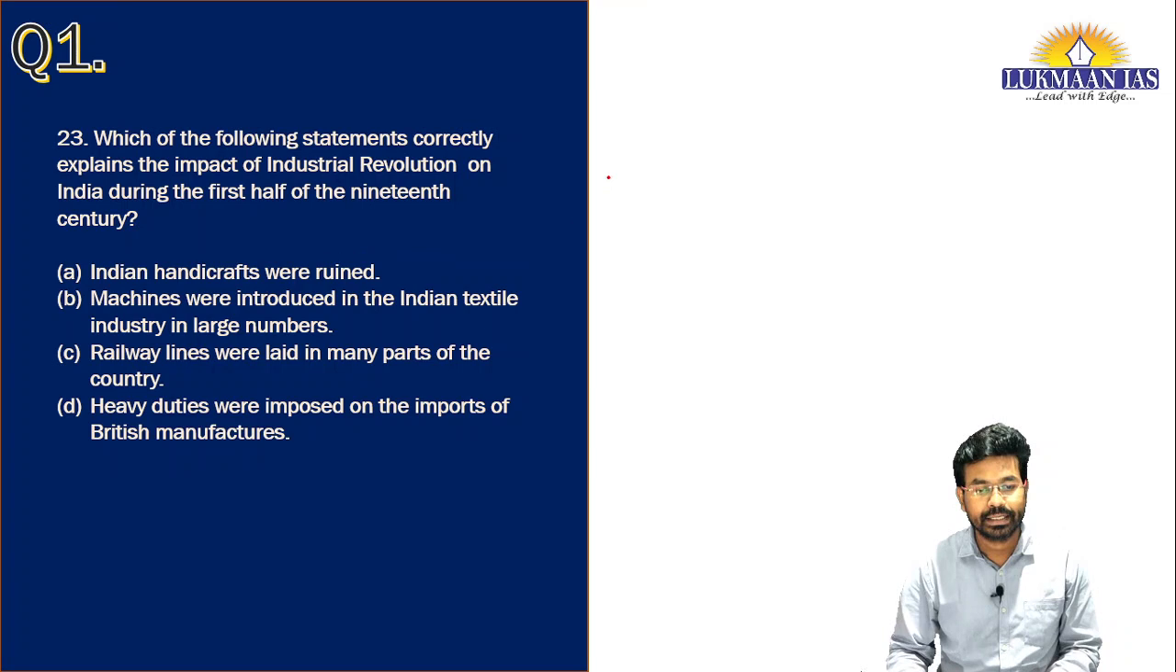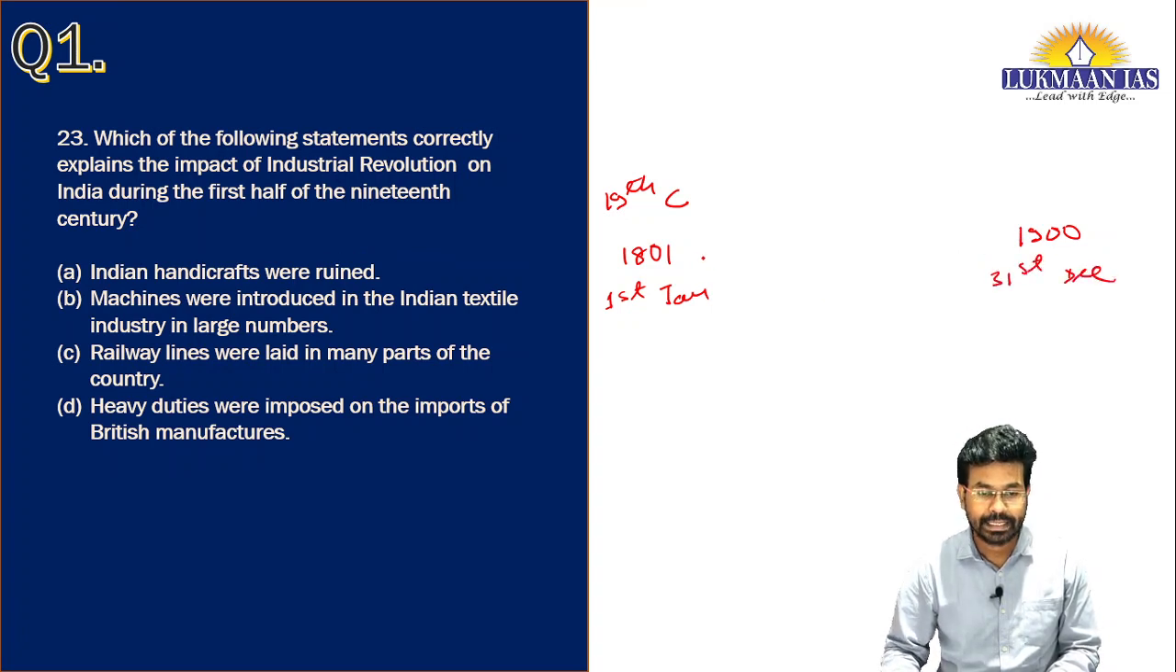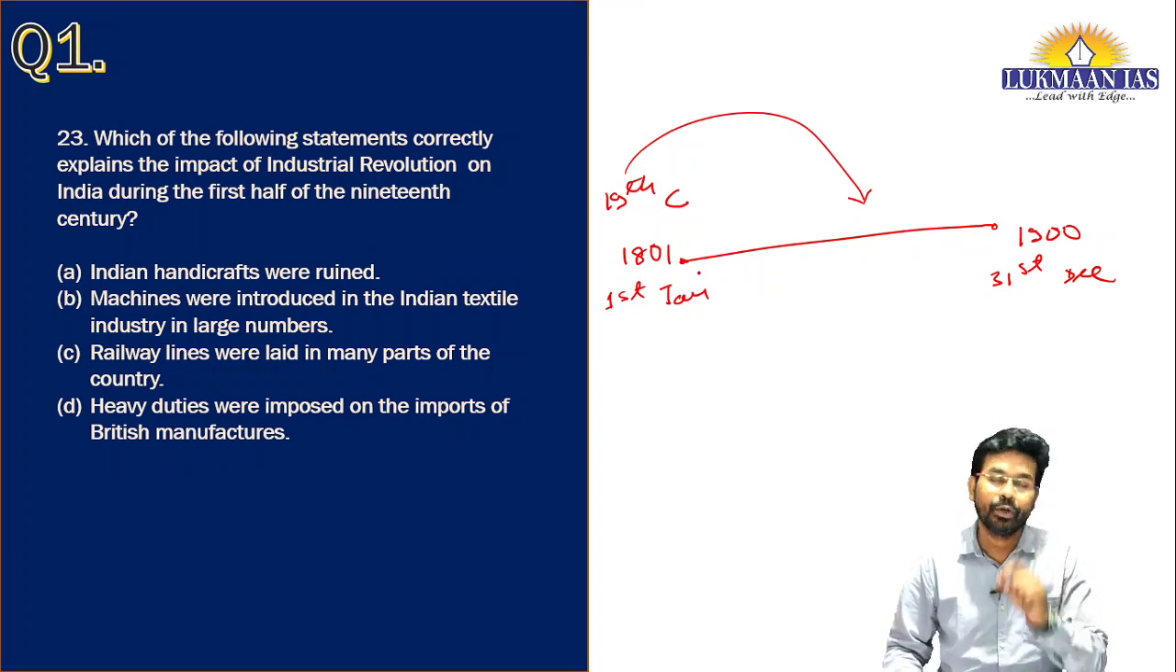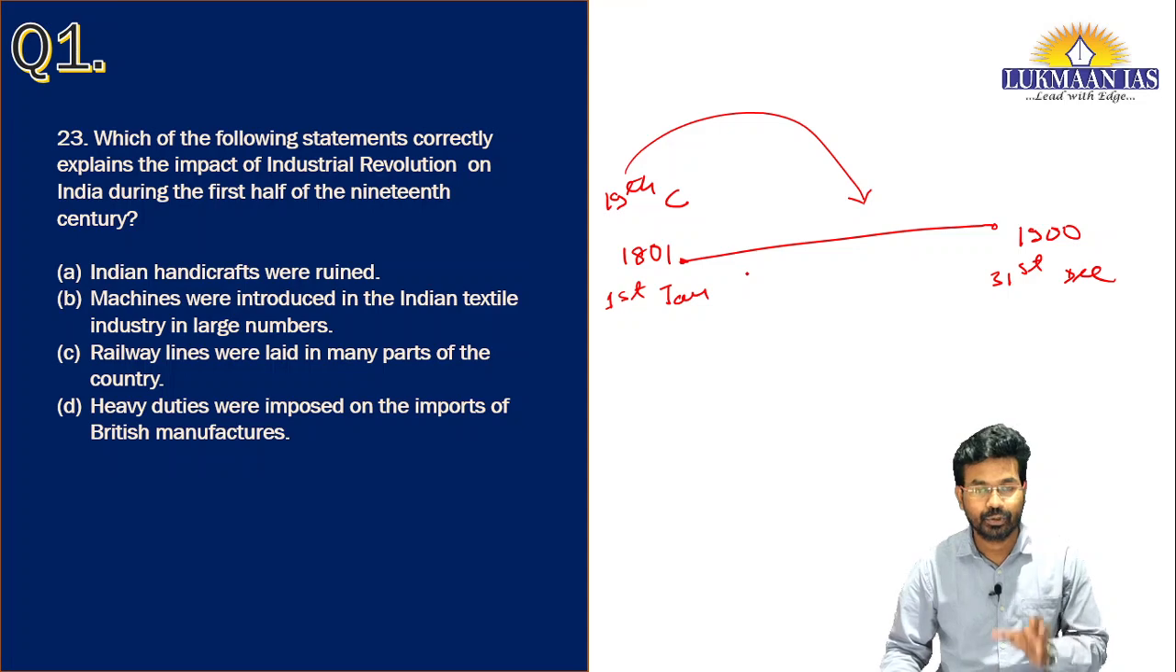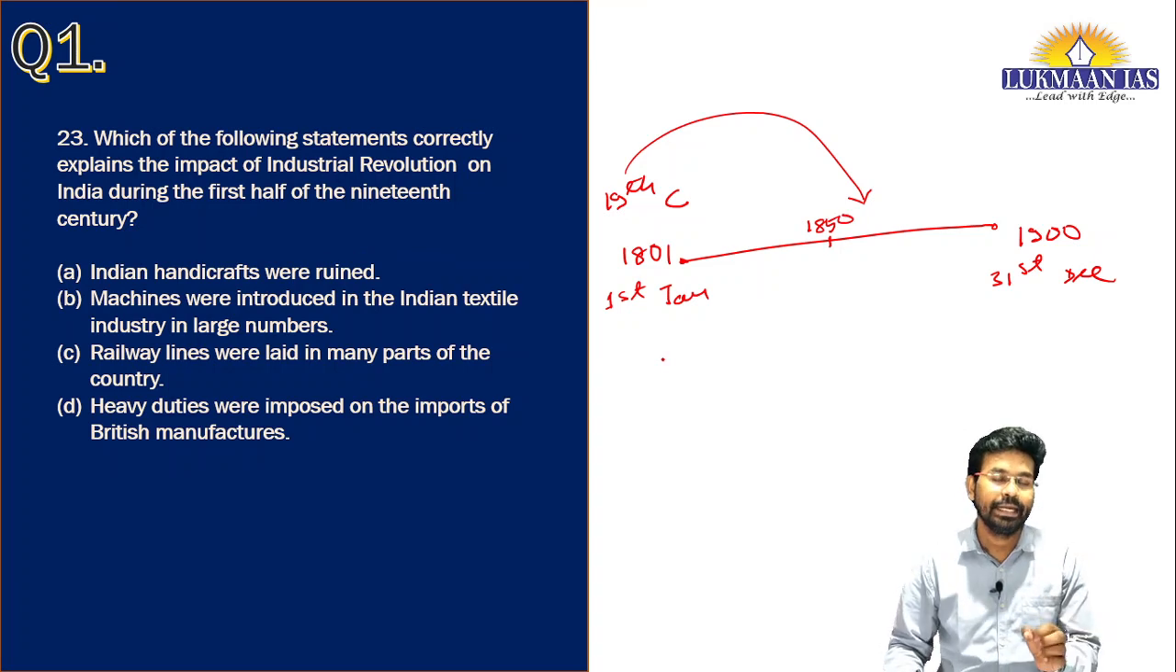And before this, we need to understand what we mean by 19th century. When we talk about the 19th century, it simply means a time period between 1801 to 1900, that is, 1st of January 1801 to 31st of December 1900. So this particular time period can be considered as the 19th century. If we talk about the first half of the 19th century, we mean 1801 to 1850.